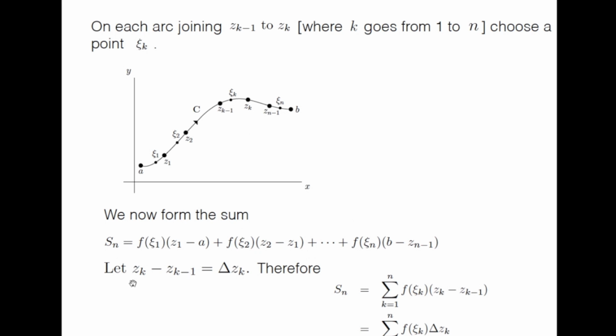And we just denote zk minus z_{k-1} as delta zk. Therefore the sum Sn can be written as the sum over k equal to 1 to n of f of xi_k delta zk. So we just form this sum. We have a function f of the complex variable, and we consider this smooth differentiable curve, which is of finite length, which is called C.